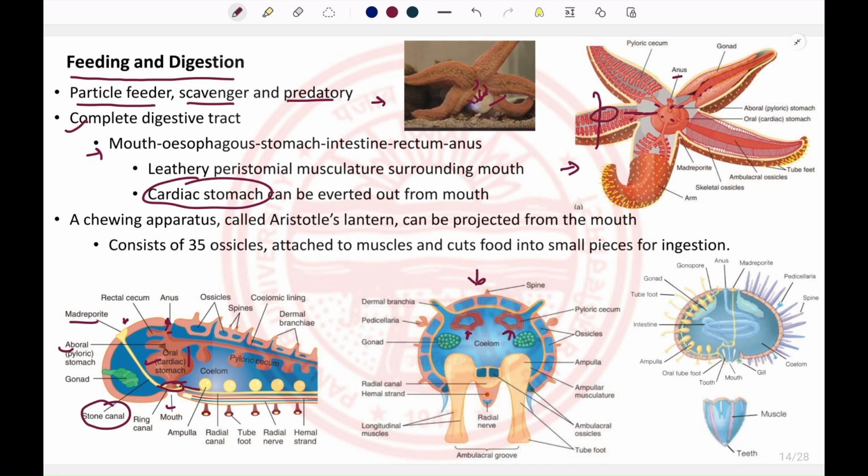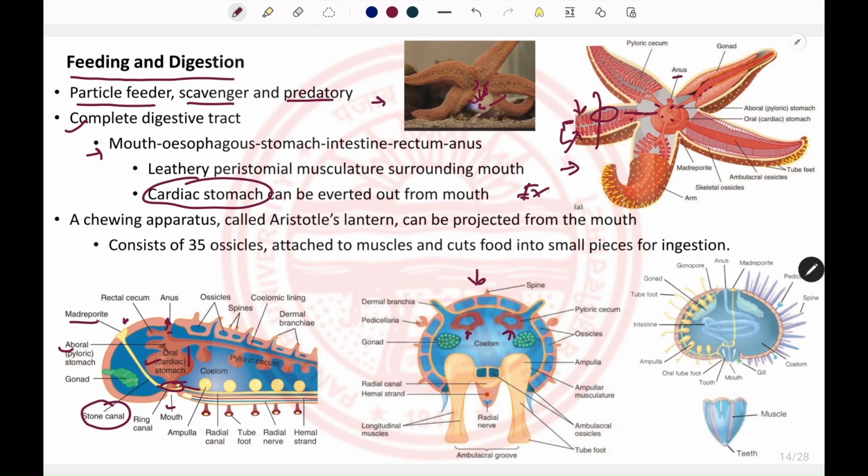Digestion takes place externally, and the partially digested food is taken up. That partially digested food goes to the pyloric stomach, where digestion and absorption both happen. Some of the cells of the pyloric stomach also do some digestion.